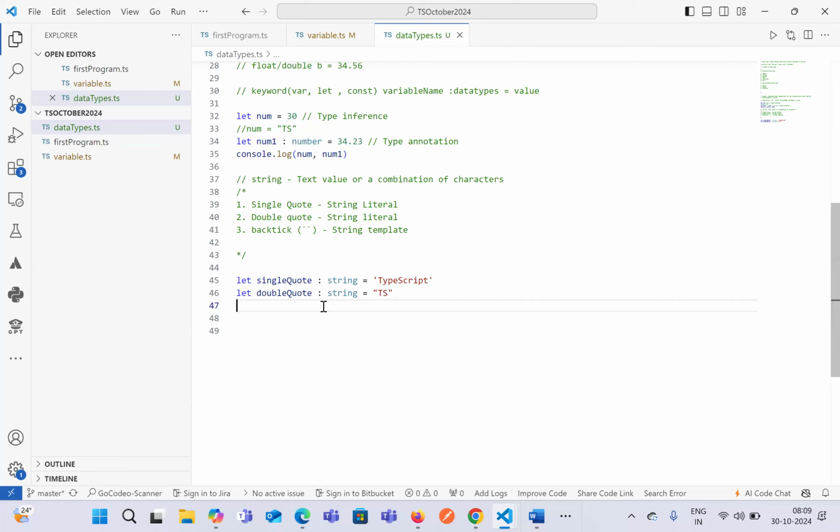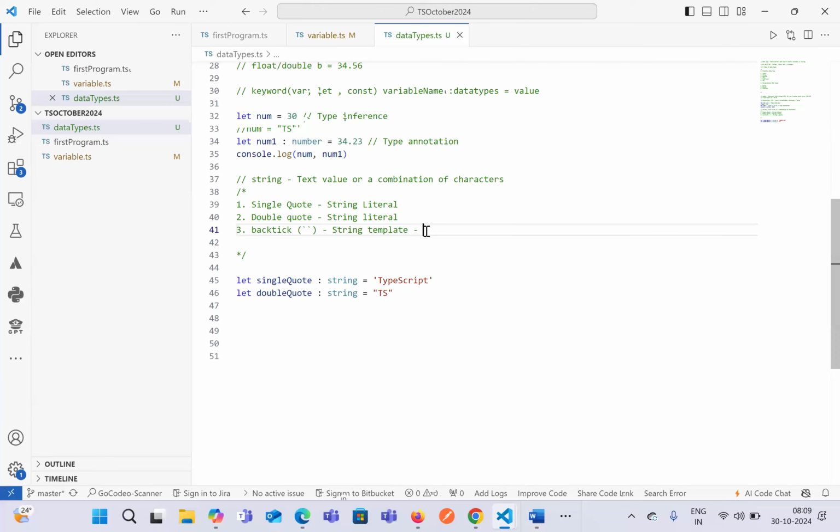Okay, so there are three ways we discussed. One is single quote, one is double quote. So either you define a word or a text or a combination of characters inside a single quote, that is also known as string. Or if you define it inside a double quote, that is also known as a string in terms of TypeScript. Now there is a third way, which is by using backtick, which is also known as string template.